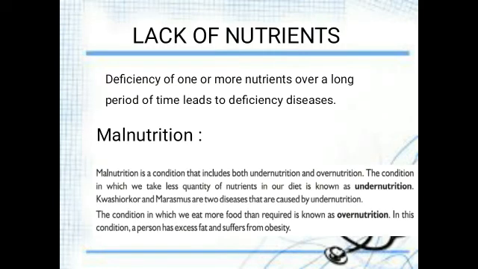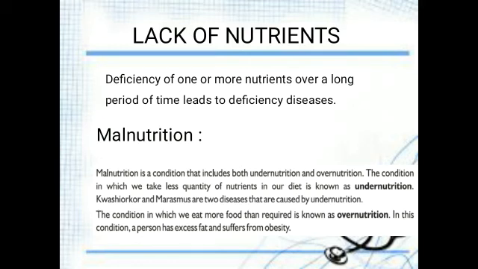Then lack of nutrients. Nutrients are very necessary for our body to do work. Our food contains nutrients such as carbohydrates, fat, proteins, vitamins, minerals, etc. When any one of the nutrients in our food is very low or not present, it leads to some diseases. Such diseases are due to lack of nutrients in our food. We have discussed those diseases and the deficiency of such nutrients, right?